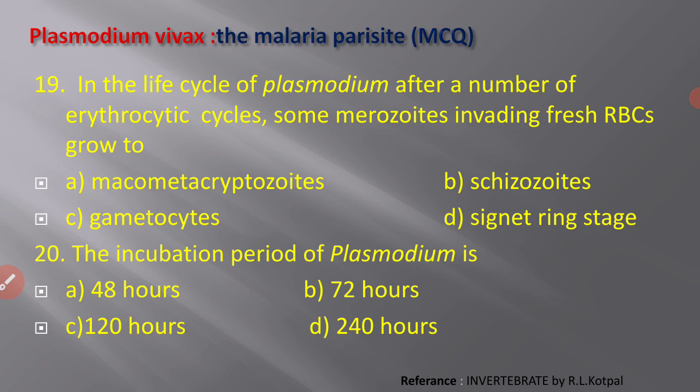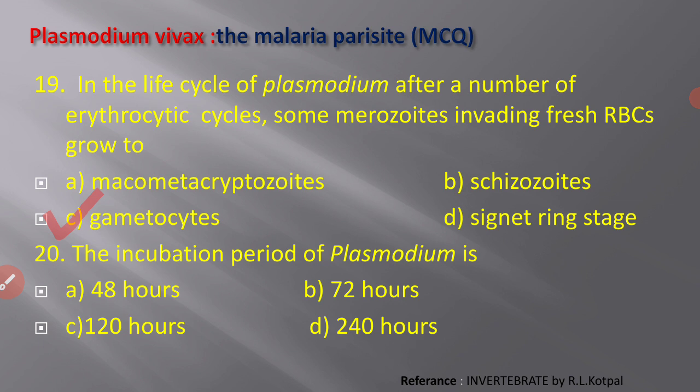So what is the purpose of invading fresh RBCs? That is for the formation of gametocytes. Because in the erythrocytic cycle, when this type of merozoite enters the RBCs, they again repeat the cycle, and at the end of this erythrocytic cycle, the gametocytes are formed.